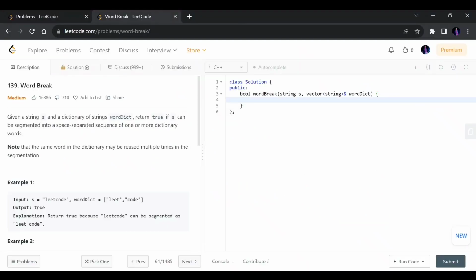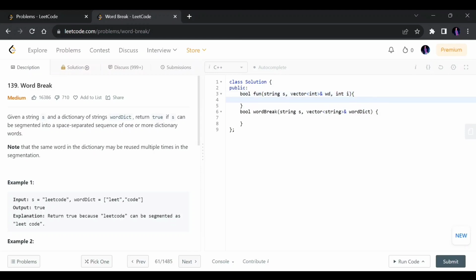So let's see how that brute force approach actually works. First we simply create a function which returns a boolean. Let's say the function name is fun, and we pass the string s, the same vector, let's say wd in short, and the position we start from, let's say it as I.